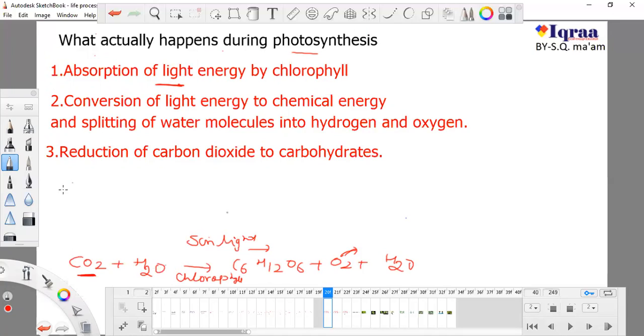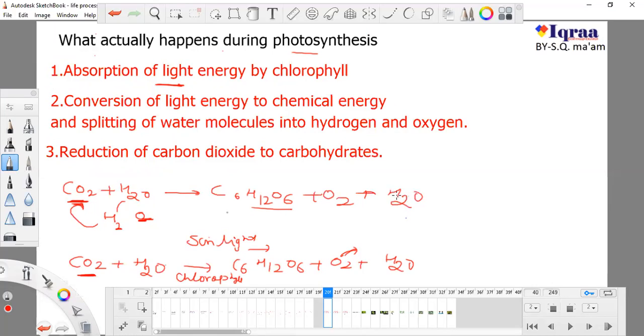So what plant does, it is CO2 plus H2O, and plant breaks down this water molecule into hydrogen and oxygen. And this hydrogen gets added with this CO2, and it will form C6H12O6, and this oxygen is released. So this hydrogen is getting added with this CO2, and the remaining oxygen is getting reduced, and a water molecule is also produced.